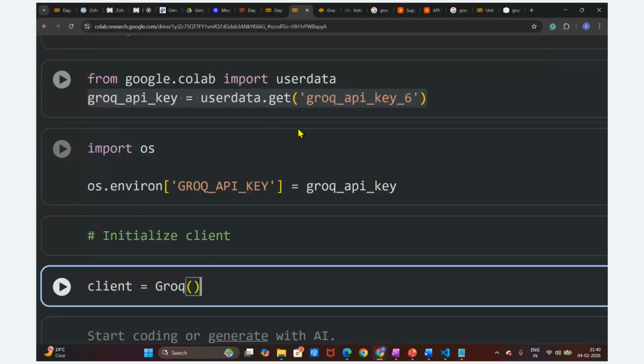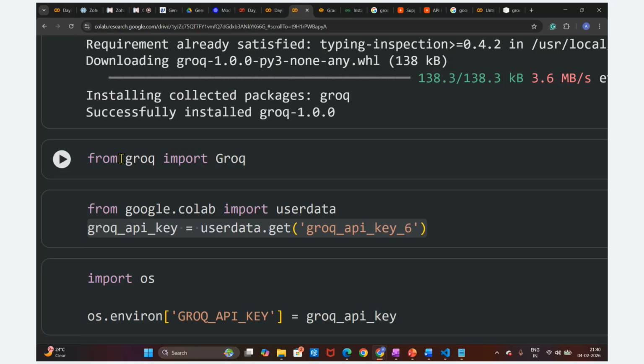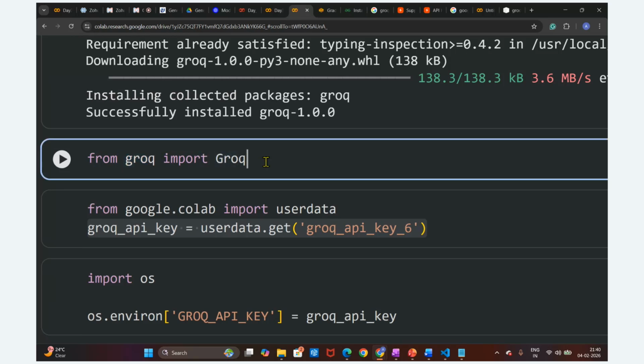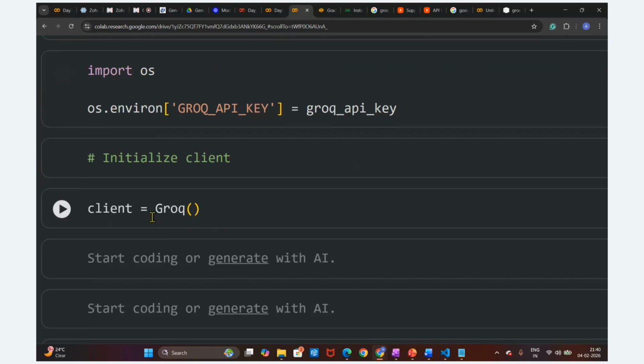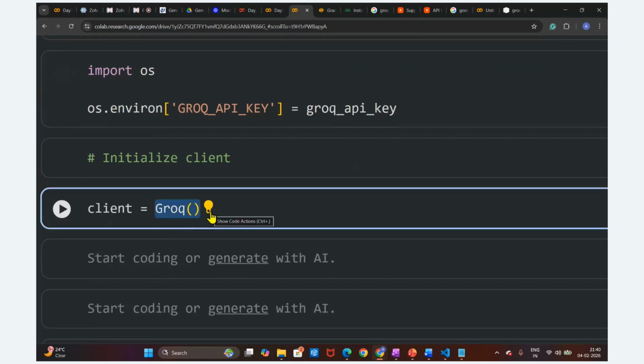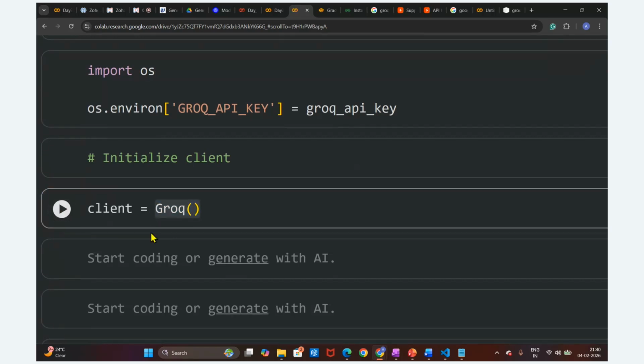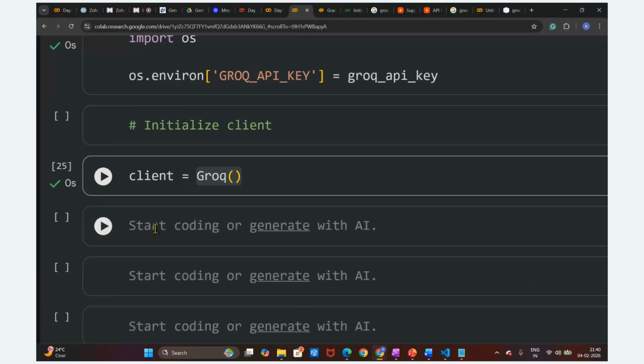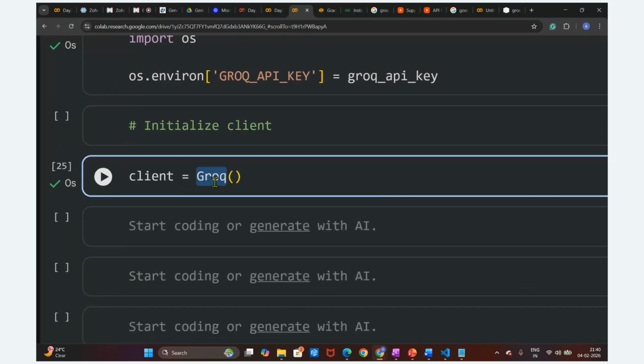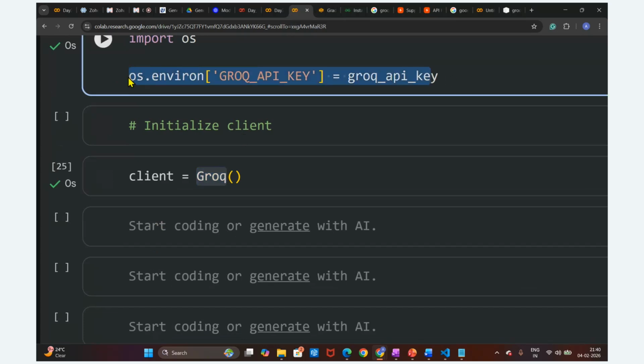So this is imported, right? You can see we have imported Groq, and we have initialized this client here. Okay, the client is initialized. Perfect, it got executed. While initializing this client, we need the API key set up, so this is how we set up this API key in this environment. So this client is set up.